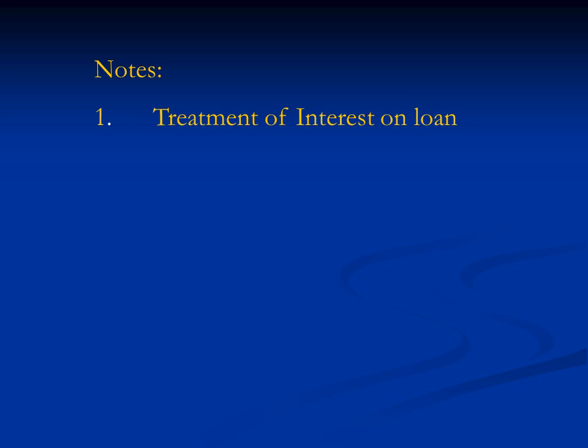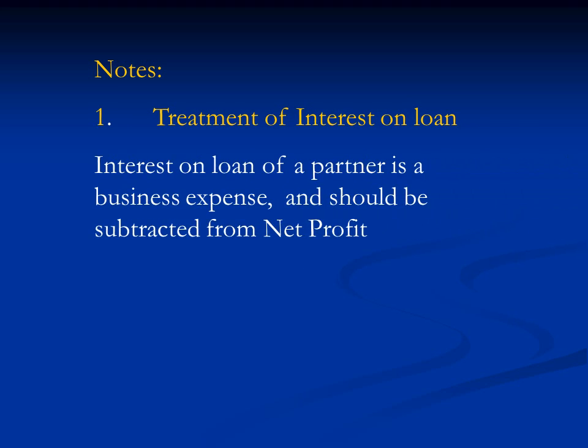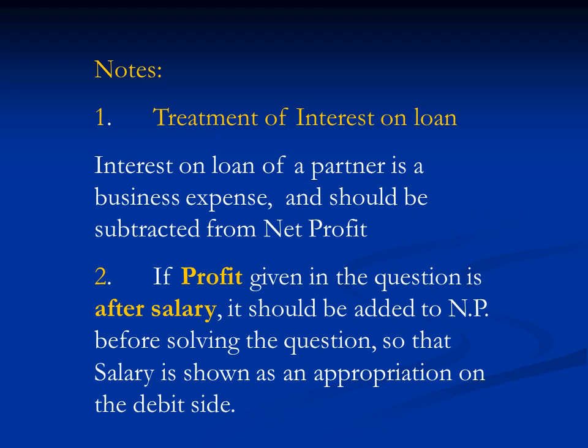Remember, interest on loan, as already mentioned, is a business expense, so it should be subtracted from the net profit. And number two, if profit given in the question is after salary, it should be added to the net profit before solving the question so that salary is shown on the debit side. The reason why it should be added, sometimes we need to calculate commission to be allowed to a partner, which is on net profit of the business. Therefore, if profit given is after salary, it should be added in the profit so that we can do the remaining calculations correctly.